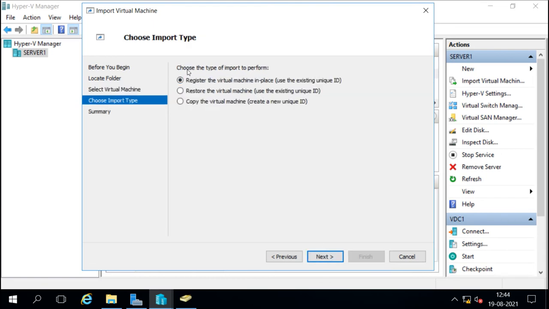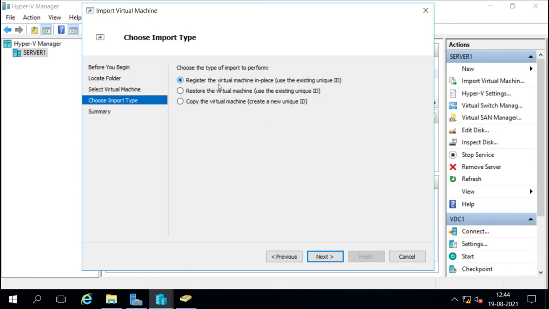Now it says choose the type of import to perform. First, register the virtual machine in place, that is, use the existing unique ID. Every Windows machine has its own unique ID. In place means it will use the existing unique ID, the same ID it was using previously.